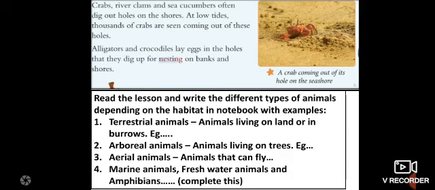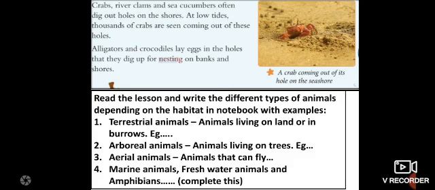Children, read this lesson twice and write the different types of animals depending upon their habitat in your notebook. For example, terrestrial animals live on land and in burrows. You have to write examples. Arboreal animals live on trees. You have to write examples and the definition, that means the animals that live on trees.